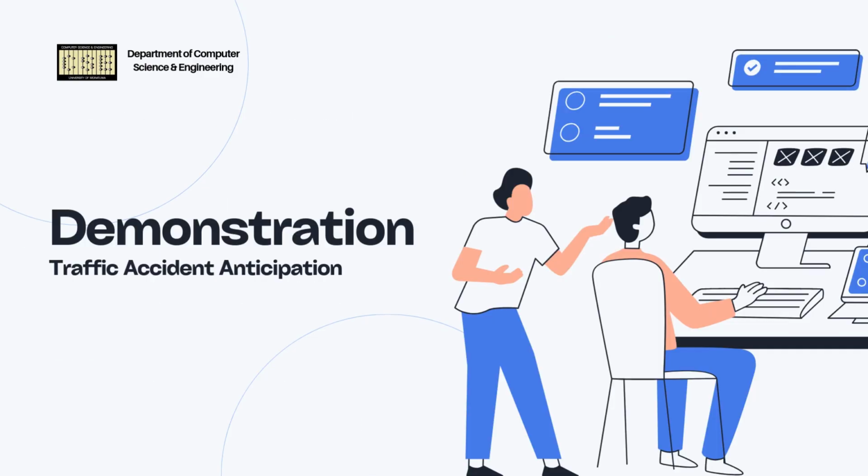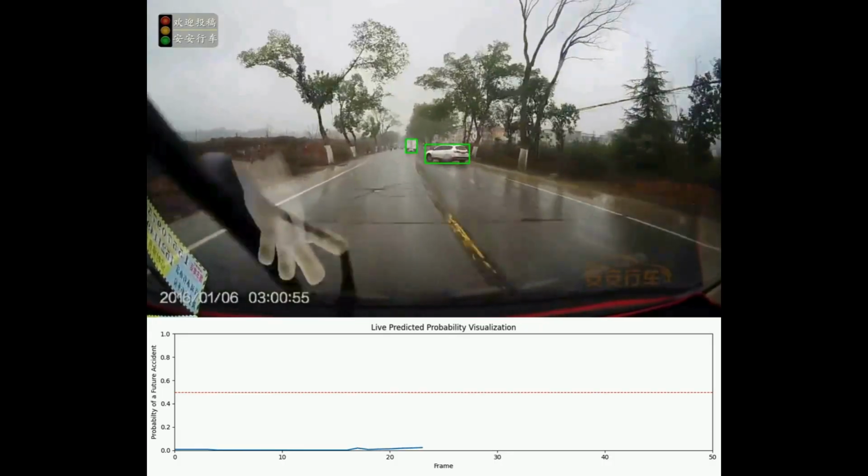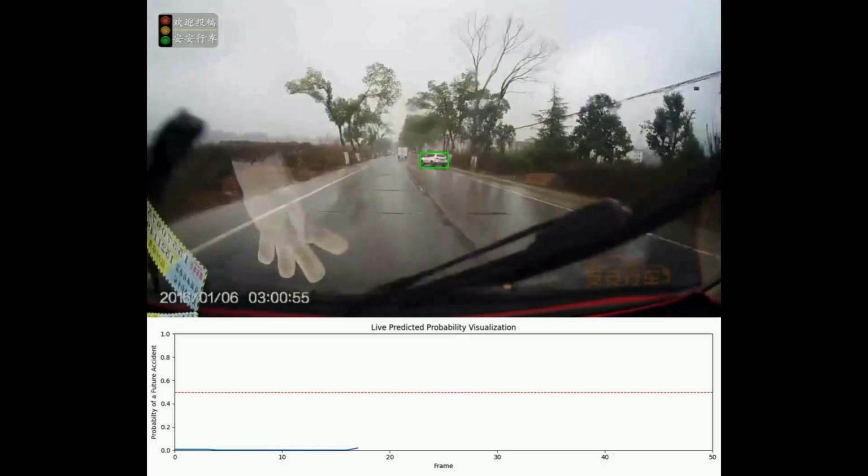Now let's move to some demonstration of the final system. Here you can see when an accident is close, the algorithm detects it. We have added a red tone to the video when the model detects the accident.